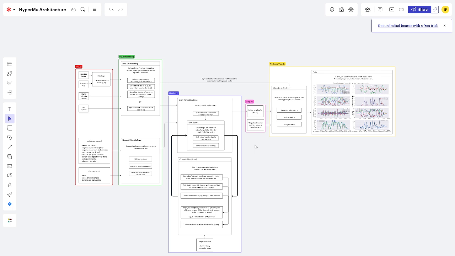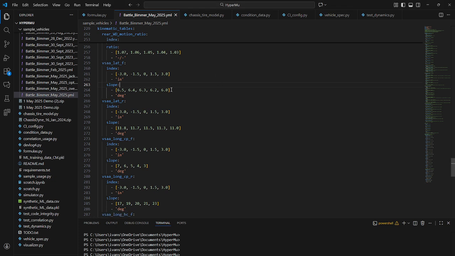For this devlog, the recently solved dynamics problem I'll focus on is quantifying vertical jacking forces from the available telemetry here. Jacking forces result from two asymmetries in the chassis when cornering: asymmetric virtual swing arm angles and asymmetric ground plane tire forces. Modeling the asymmetric virtual swing arms in HyperMu was pretty straightforward.